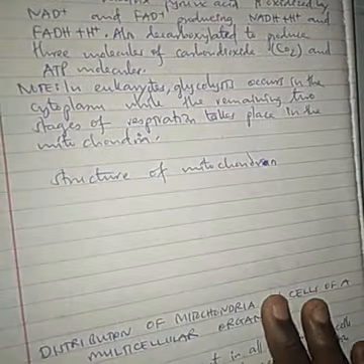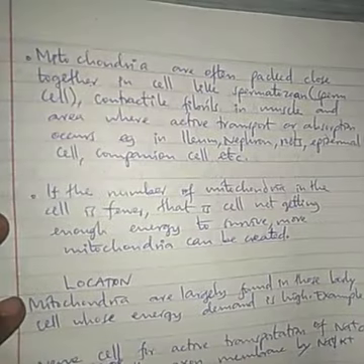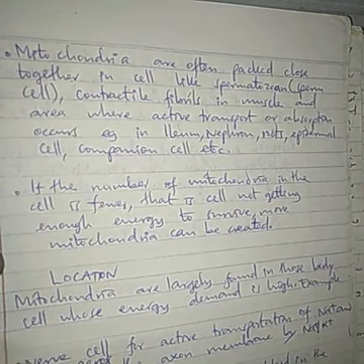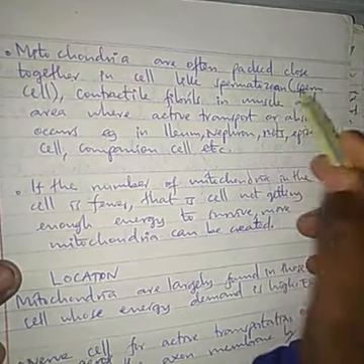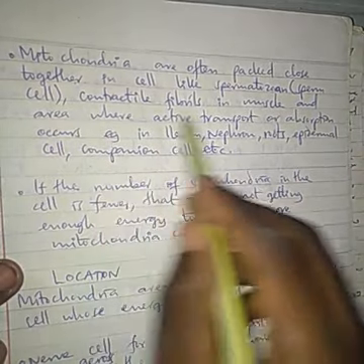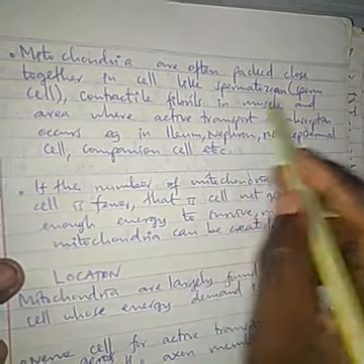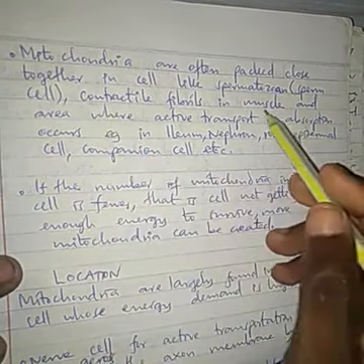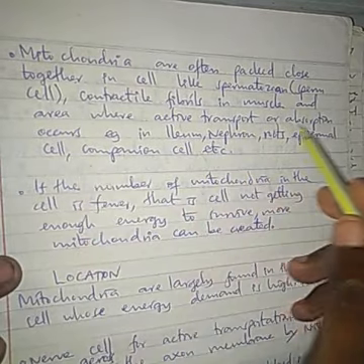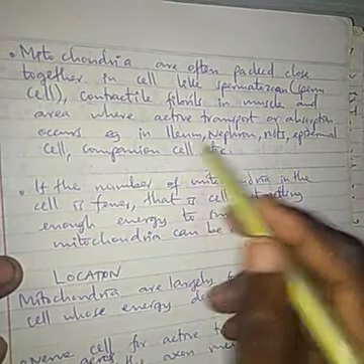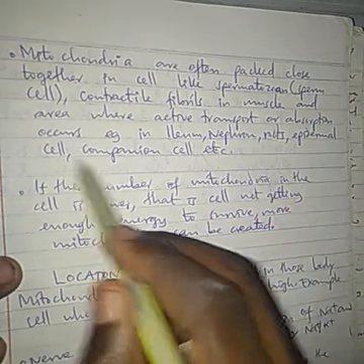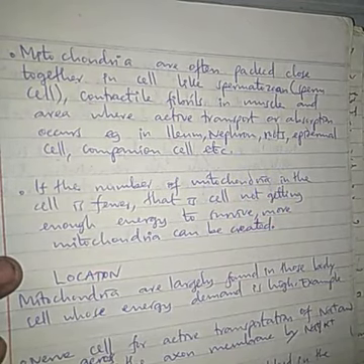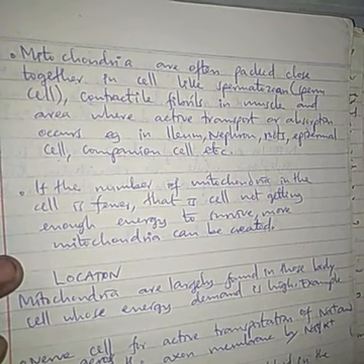So here you can see the distribution of mitochondria in some of the cells. Mitochondria are often packed close together in cells like spermatozoa. So spermatozoa, in short, you call them sperm cells. Contractile fibrils in muscle, areas where active transport or absorption occur, such as ileum, nephron, root epidermal cell, companion cell. We have heart cell, liver cell. Kwa hiyo mitochondria huko zinakuwa nyingi sana.